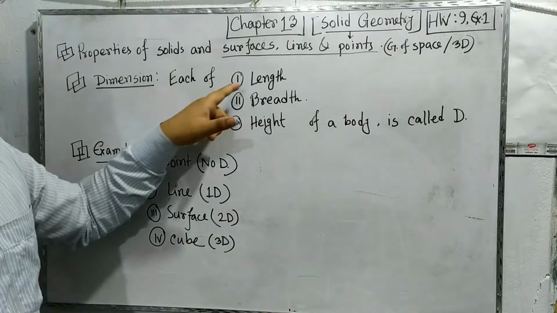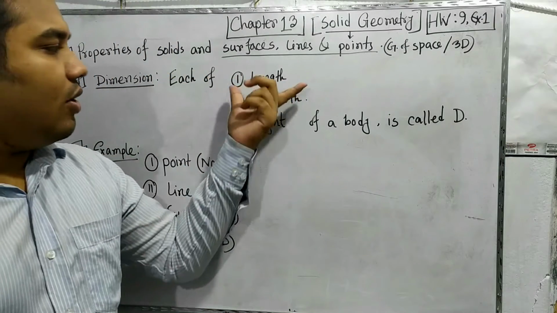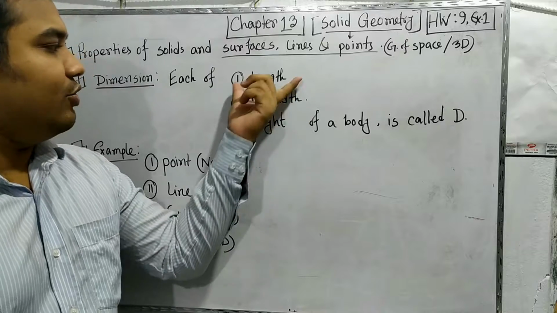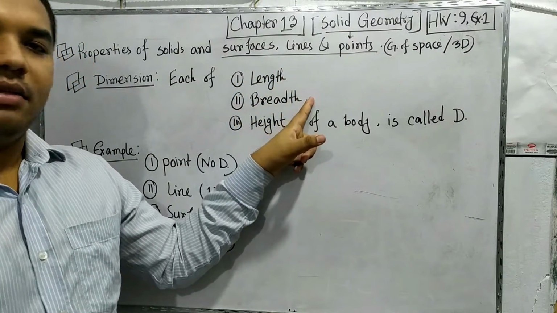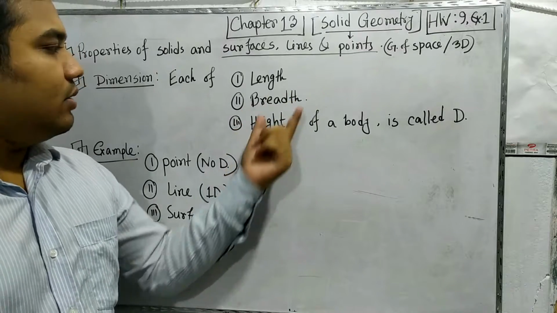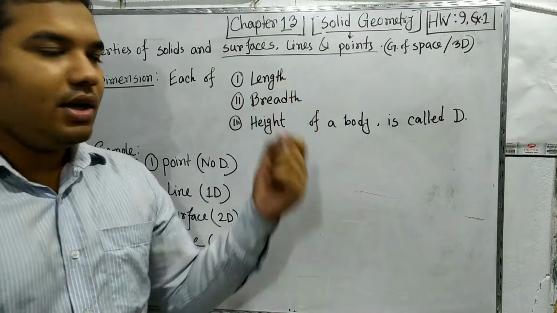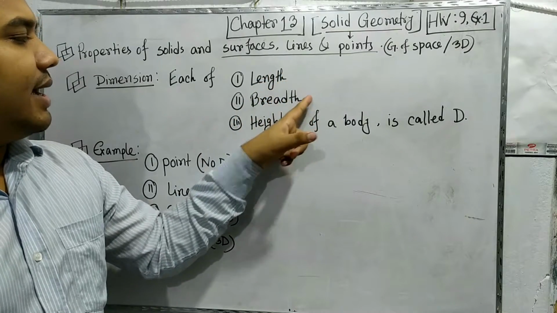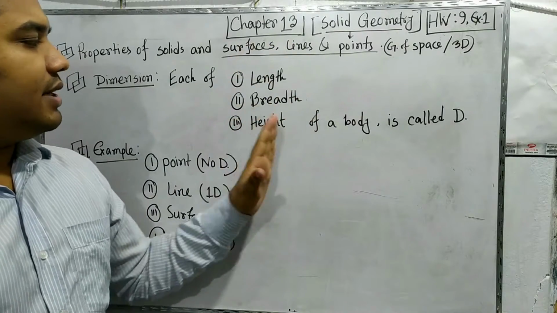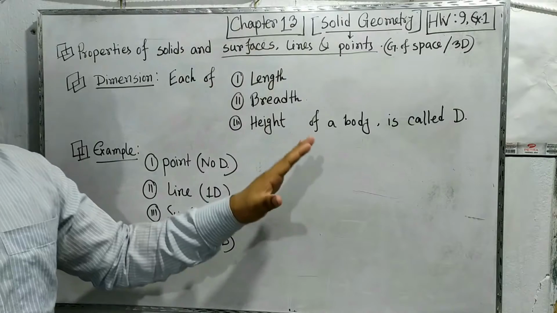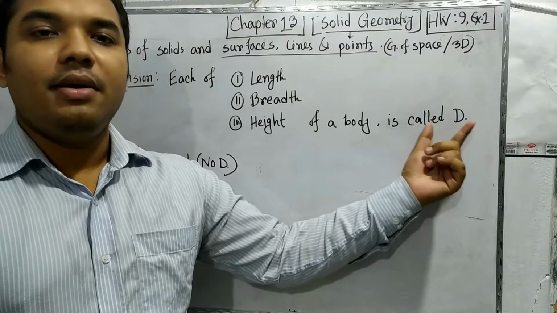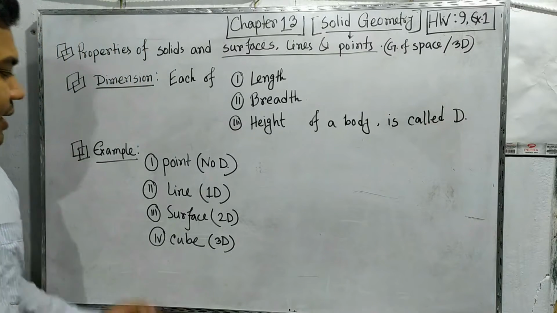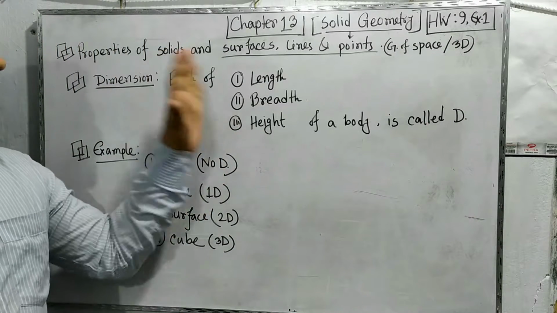If there is only length, with no breadth and height, then it is 1D, or one dimension. If there is length and breadth but not height, then it is two dimensional. And if length, breadth and height are all present, then the body is known as a three dimensional body. Now there are some examples to understand the dimensions.